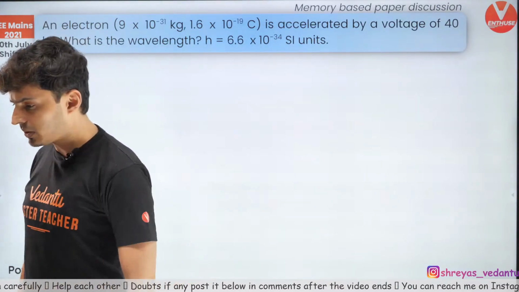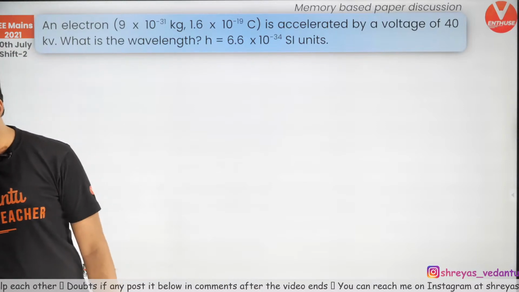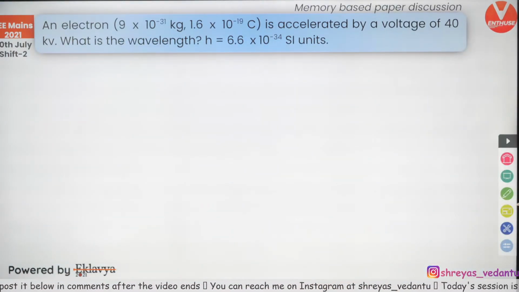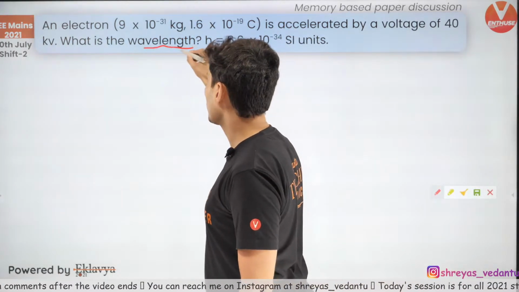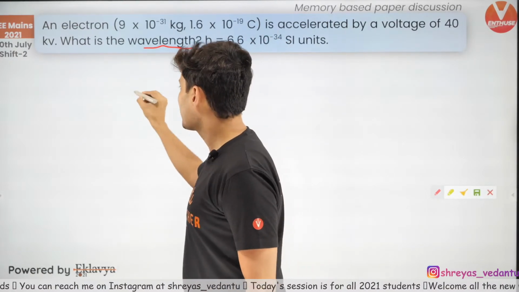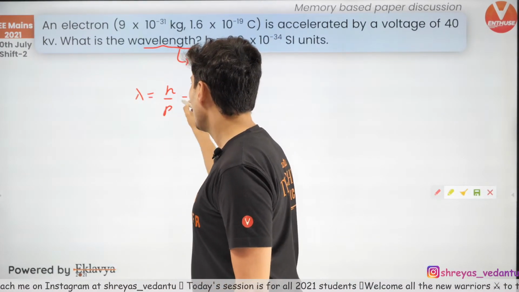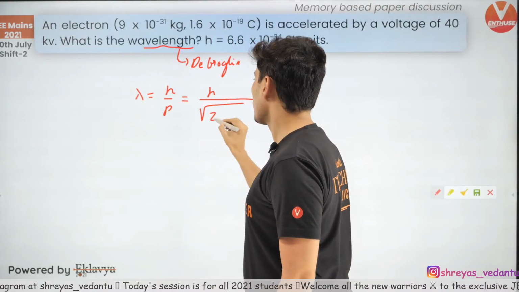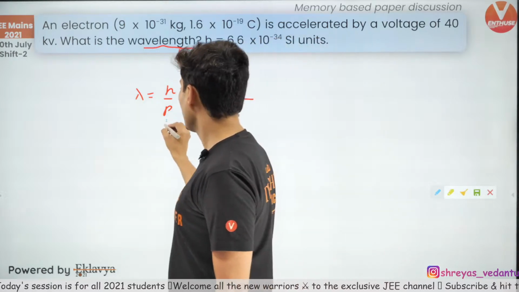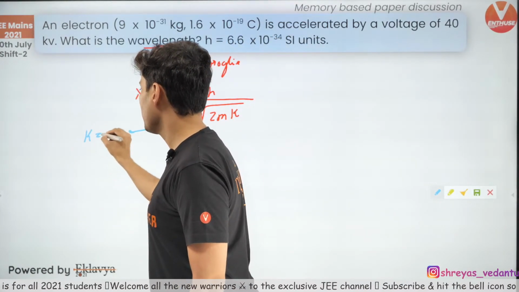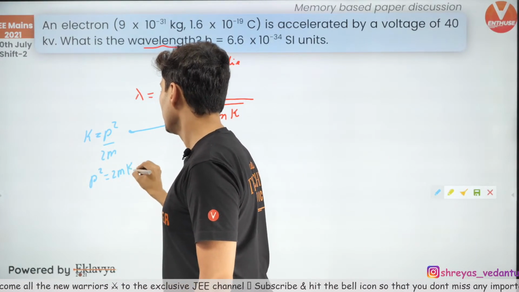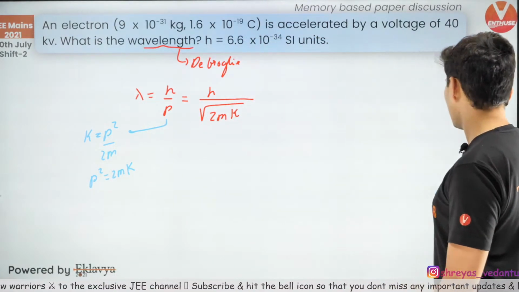Okay, let's get going to the next one. So the electron is given and it is accelerated by some voltage, and let's see what's the wavelength which is emitted. De Broglie wavelength. So this wavelength that they are talking about is the de Broglie wavelength. So how do I get it? Simple. Lambda is h by p. What is momentum? Momentum is root 2mK. How did I get this? By this formula. The momentum is related to kinetic energy by p square by 2m. Naturally, p square is 2mK. So p is root 2mK. From that I got it.